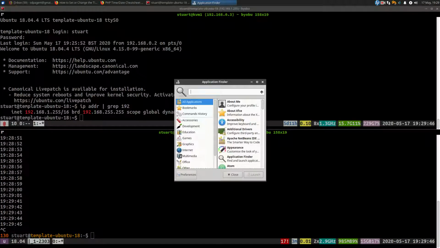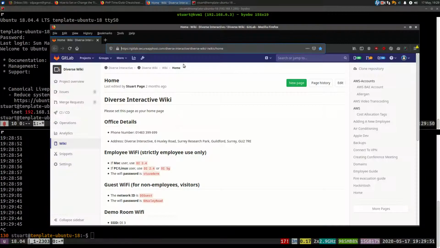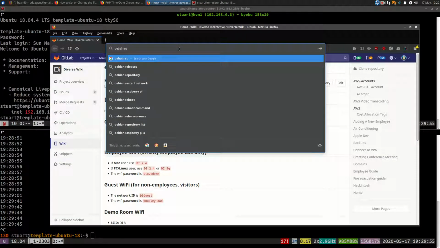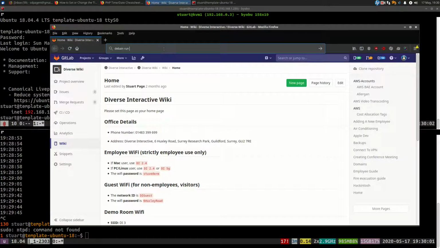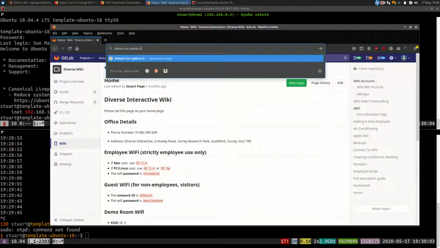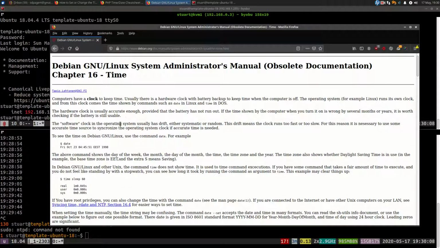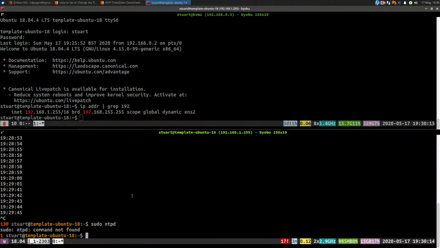The time clock will get out of sync, right? So you can just do, I forget what the command is. Debian, run sudo ntpd, sudo ntpd, update clock, ntpd service or something like that. Alright, whatever. You will see the clock diverge a bit because you just restored the snapshot.